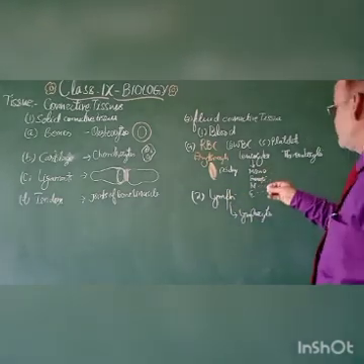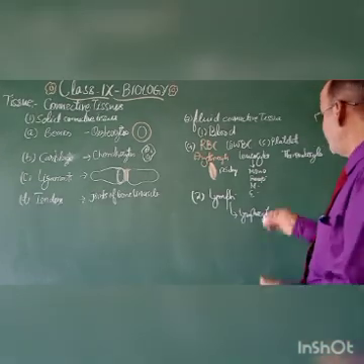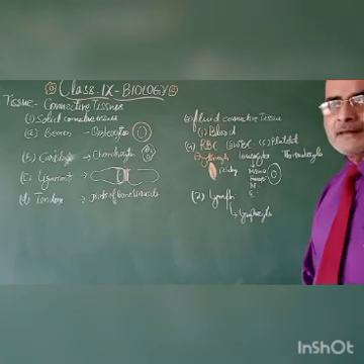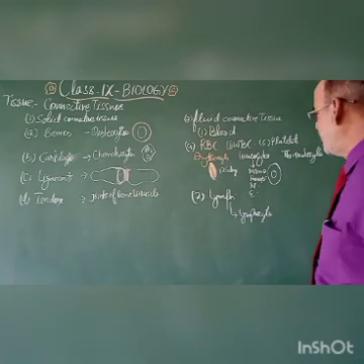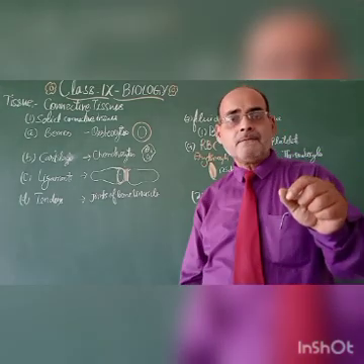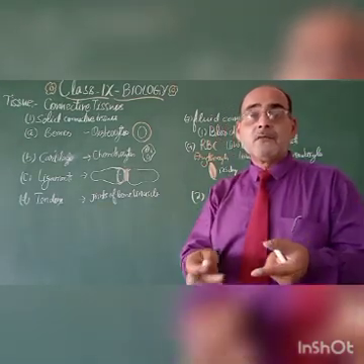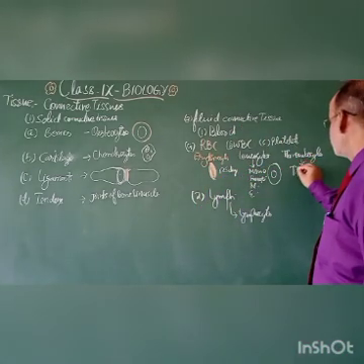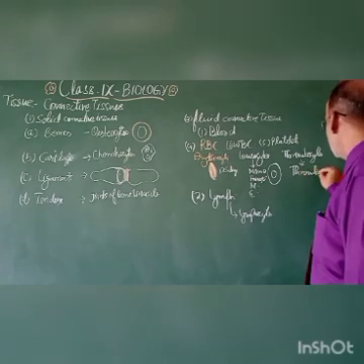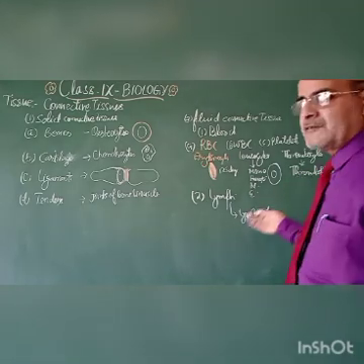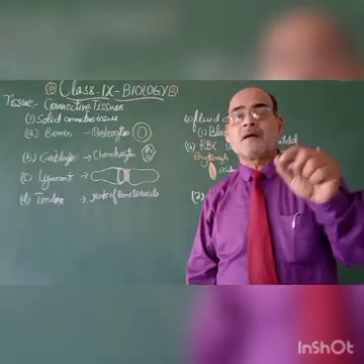And WBC are nucleated cells. They have a nucleus. Different types of shapes are there. They may be oval, round, or elongated. And come to the next, that is the platelets, thrombocytes. Thrombocytes perform the function of clotting of the blood during any injury. So it secretes thromboplastin, and this thromboplastin is a specific protein which helps in the clotting of the blood.